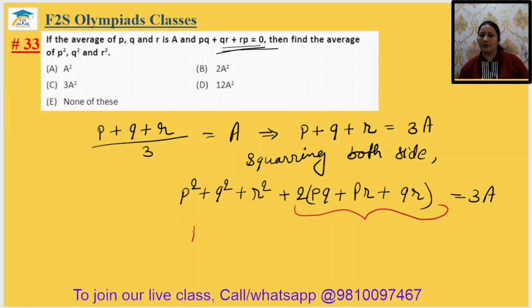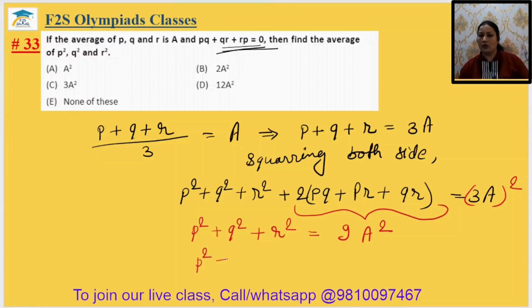So it means P square plus Q square plus R square will be equal to 9A square. Okay. Now to find the average, can we divide both sides by 3? Yes.